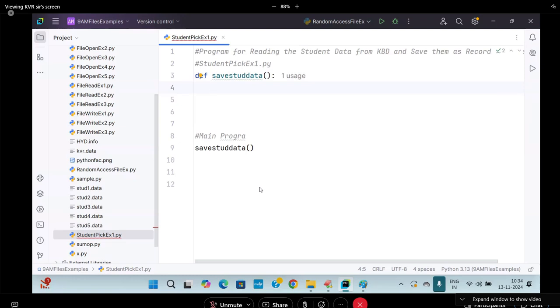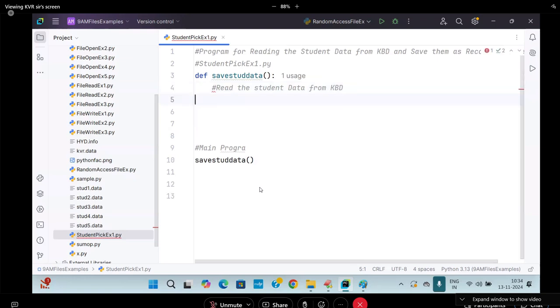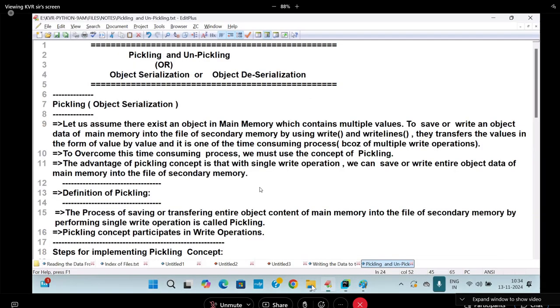Pickling implementation I need to do. Before pickling implementation I need to do what? Read the student data. Read the student data from where? Keyboard. Read the student data from the keyboard. Getting me? To read the data from the keyboard, you know, my first day. What is my first day?